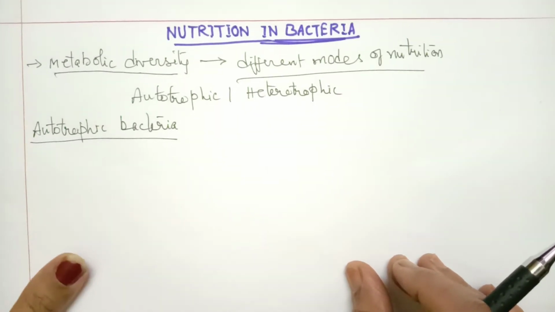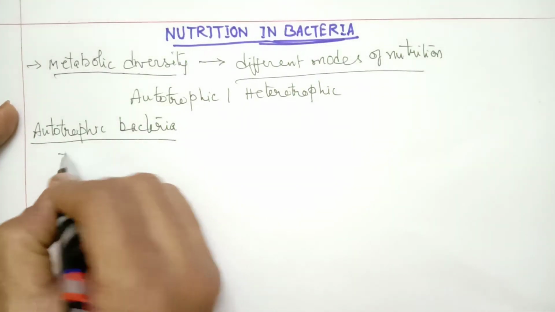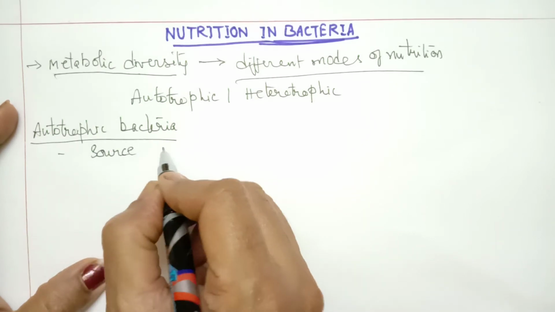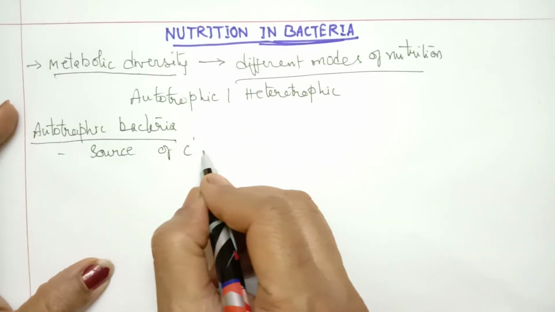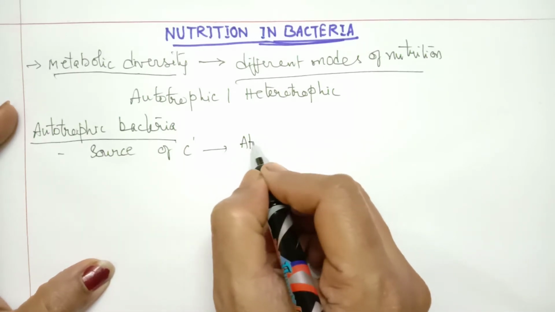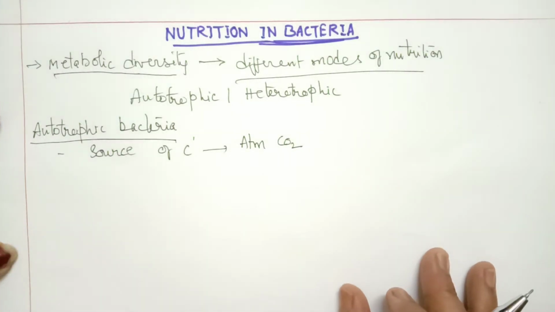Here the source of carbon for synthesizing carbohydrate or glucose comes from atmospheric carbon dioxide.